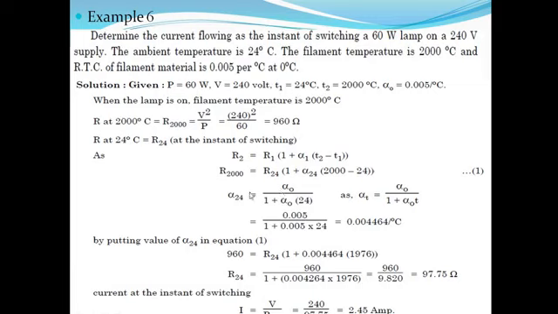So the value of alpha 24 is equal to alpha 0 upon 1 plus alpha 0 T. Then putting the value of alpha 24 in this equation, R2 is equal to R1 plus alpha 1 T2 minus T1. So here we are getting the value of R1 as 97.75. So current at the time of switching is I is equal to V upon R24.